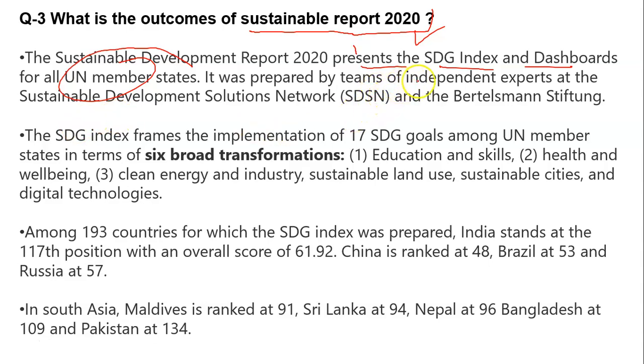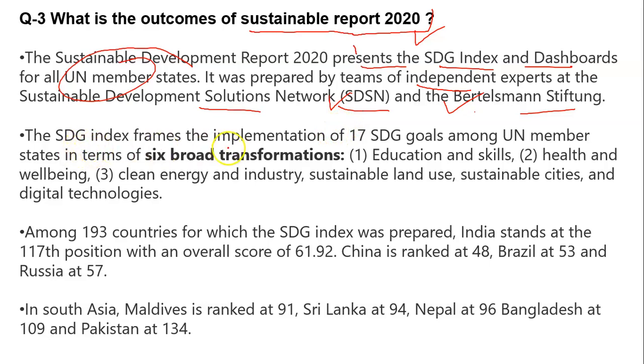It was prepared by a team of independent experts at the Sustainable Development Solutions Network (SDSN) and Bertelsmann Stiftung. These are the two organizations which prepared this report, the SDSN and the Bertelsmann Stiftung.